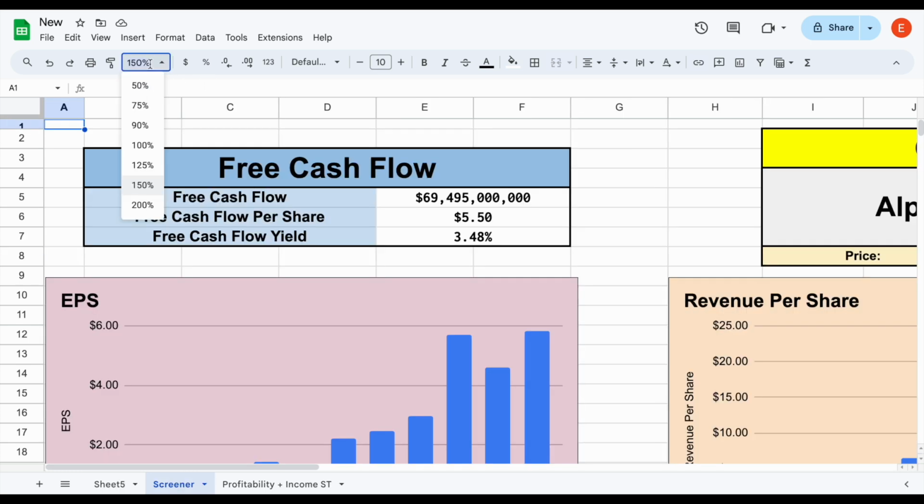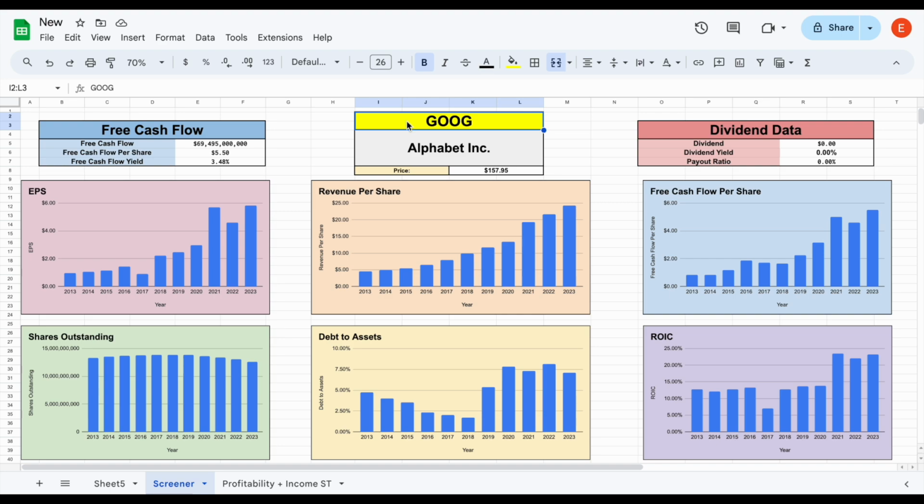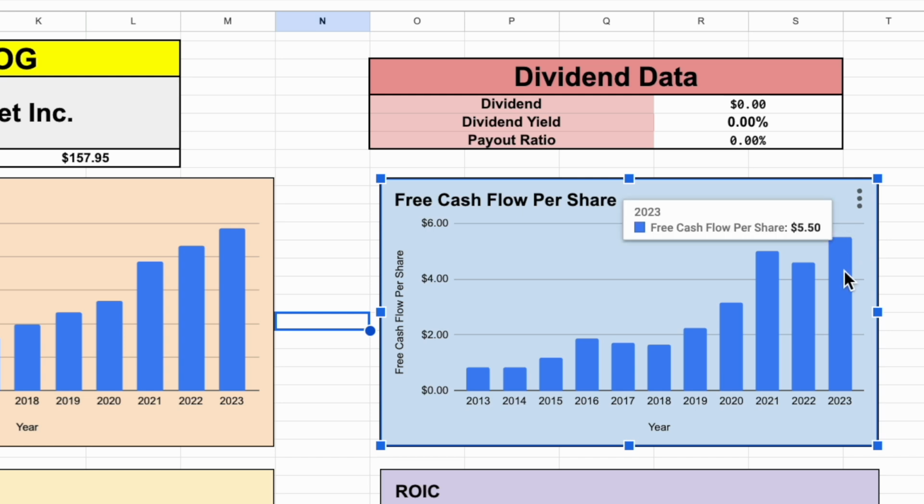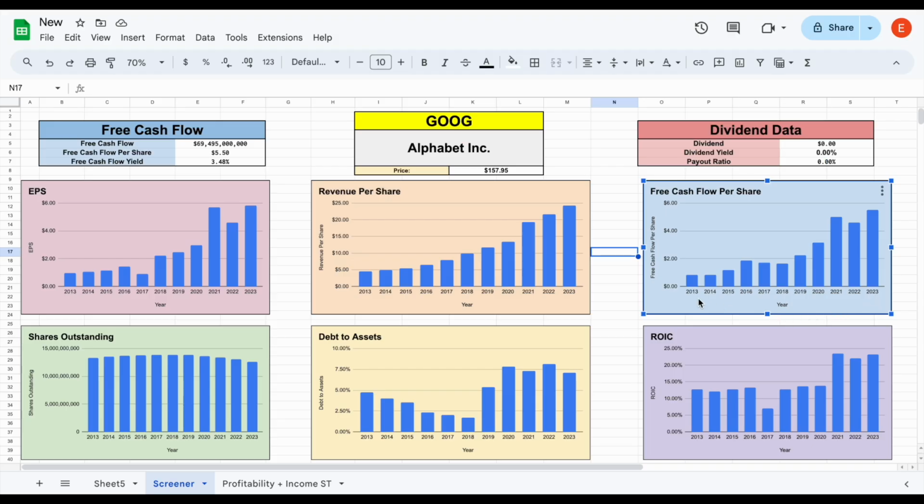If we jump over to our stock screener tab, let's go ahead and zoom out a little bit. I've already plugged in Google right here. Look at the free cash flow per share growth of this company from 2013, 85 cents, to 2023, $5.50. So their free cash flow per share has exploded during this time period. Now, what does that mean? Well, every single year, Google has more and more ability to pay out bigger dividend payments.